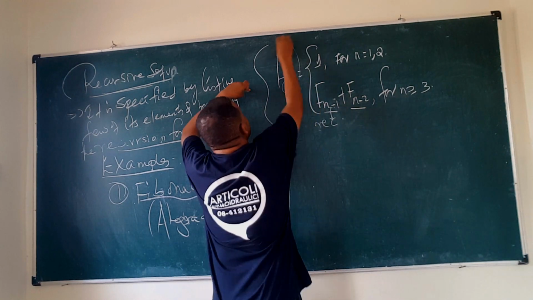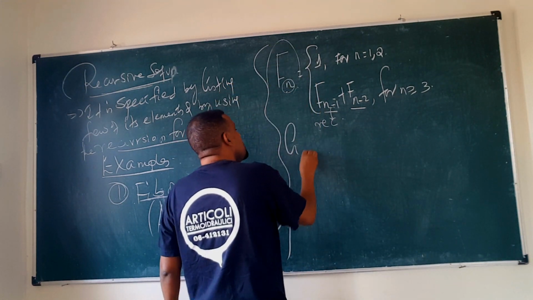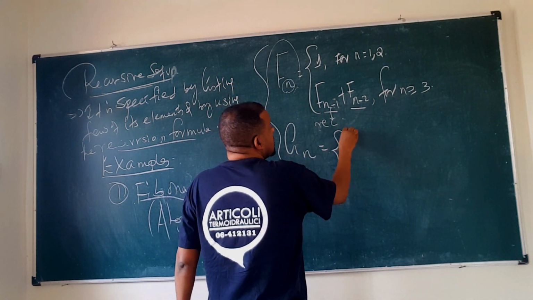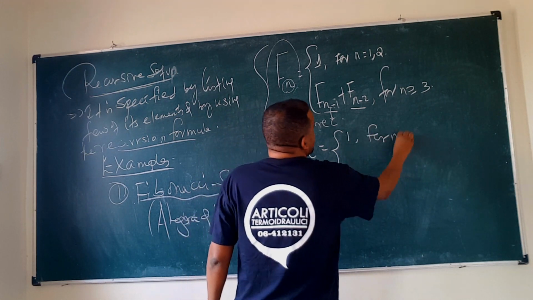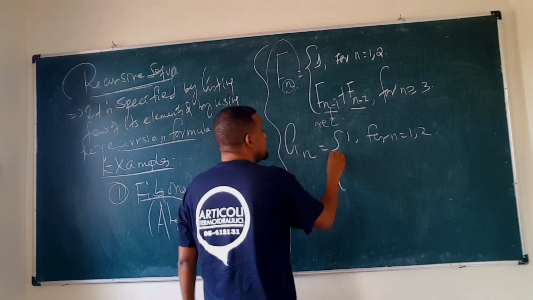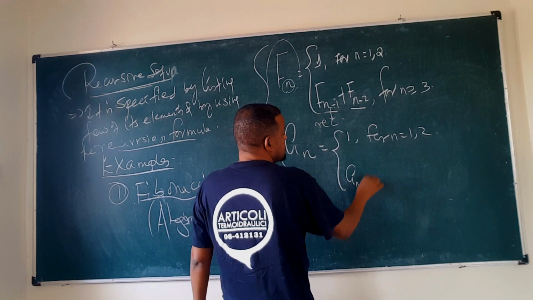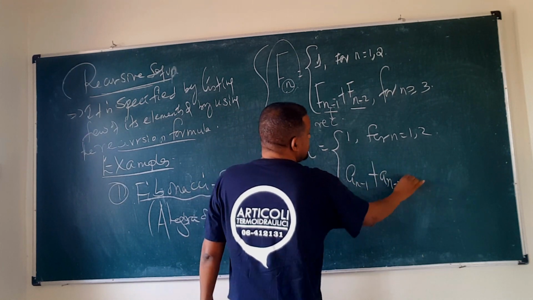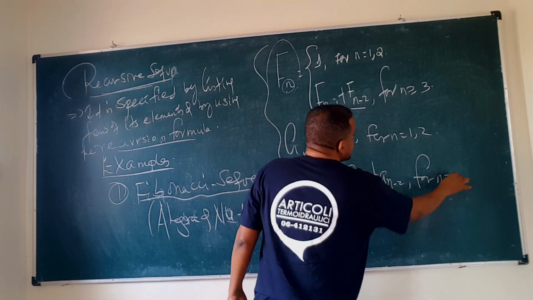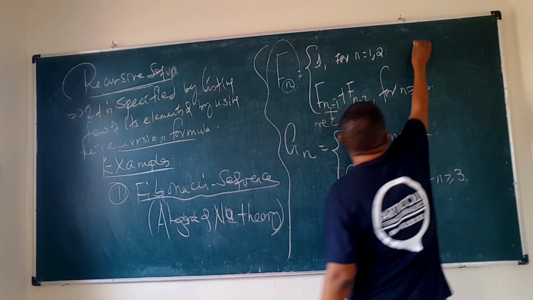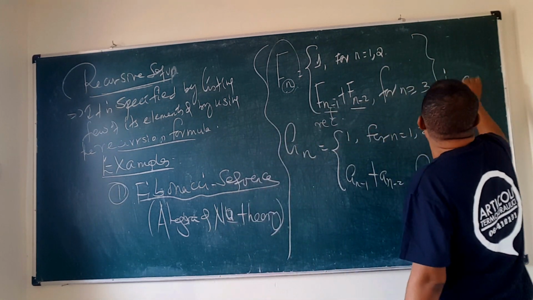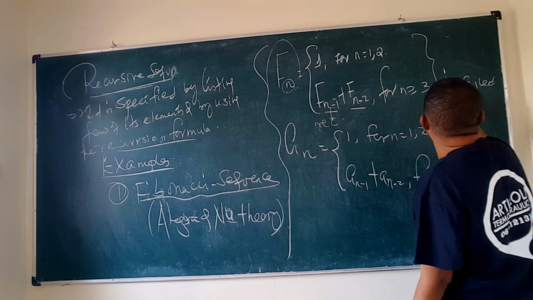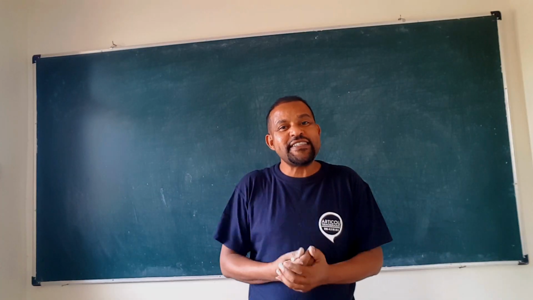This formula is called the recursion formula. So this sequence is called the Fibonacci sequence.